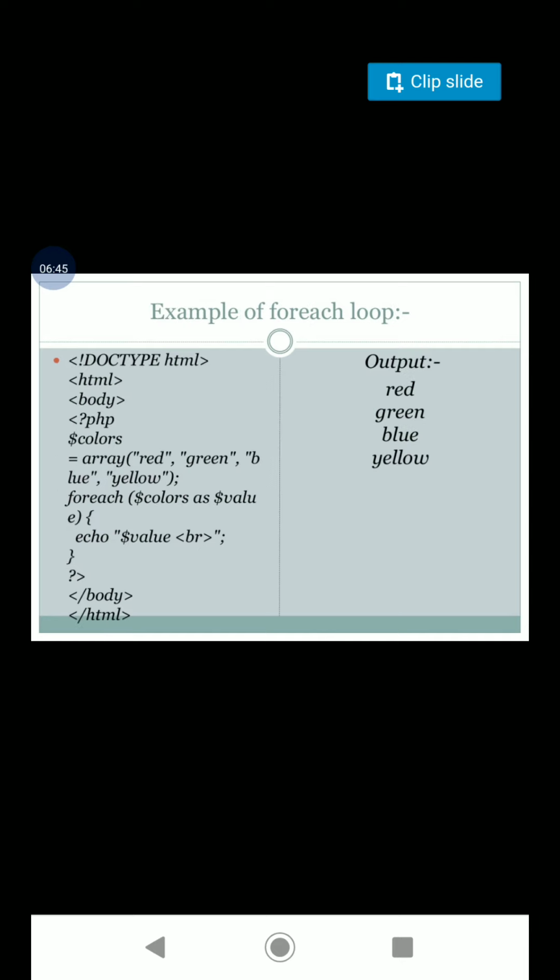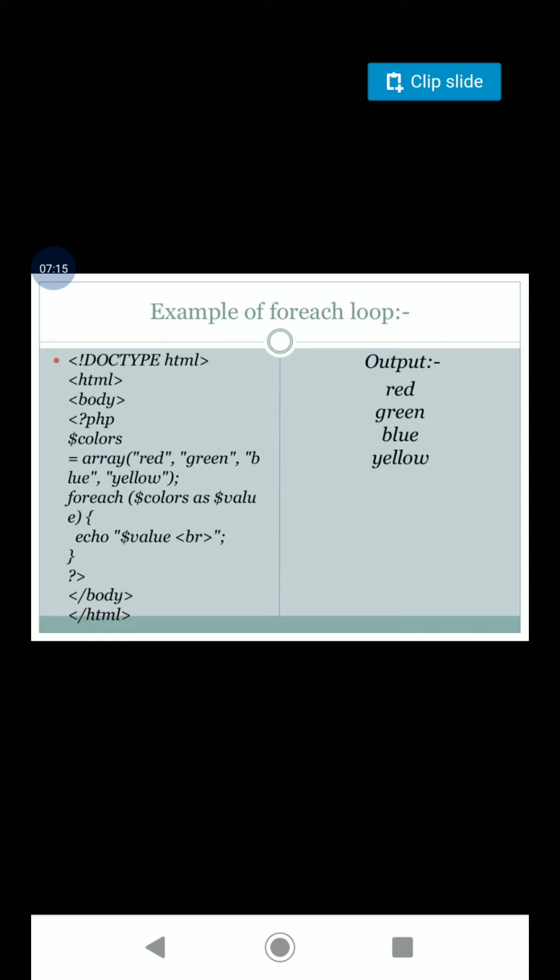Here we can see $colors is an array variable storing four colors: red, green, blue and yellow, and foreach $colors as $value, that is, one by one element in the array. What is the first element in the array? $colors[0]. What is the value stored at that position? Red. So that value is assigned to $value, and therefore echo $value prints red.